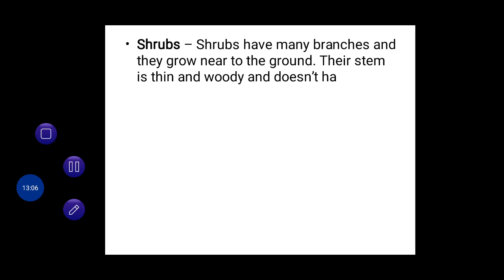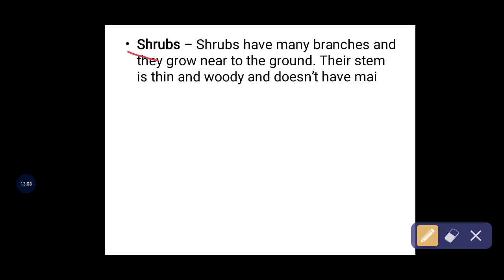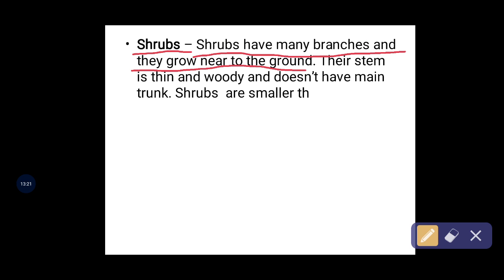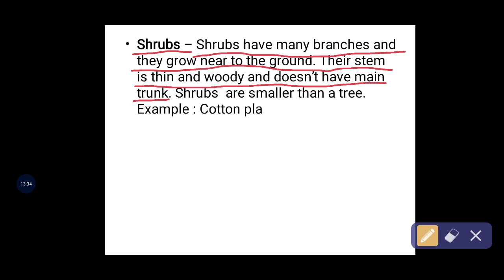So here it would be right to show this one. Shrubs have many branches, and they grow near the ground. Their stem is thin and woody and does not have a main trunk. It does not have a main trunk. Shrubs are smaller than a tree. It is not a tree, and it is not a small plant. It is in the middle, like a cotton plant.